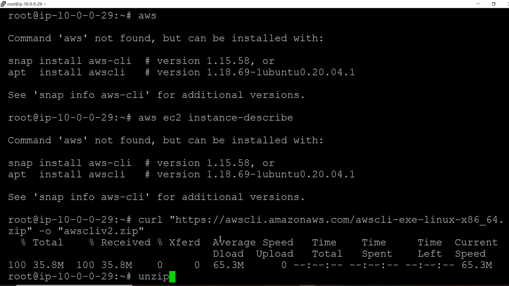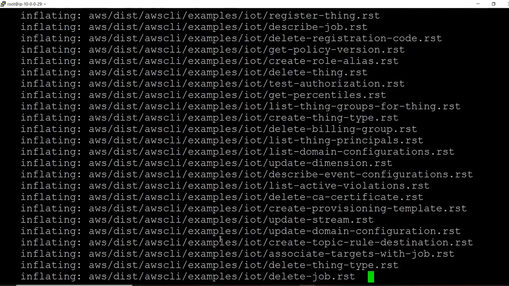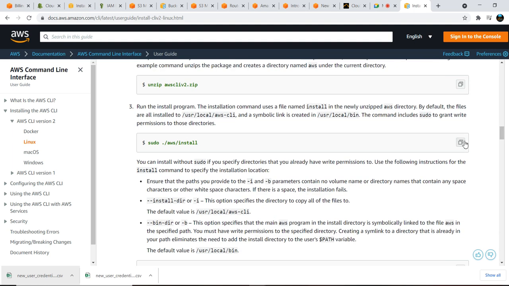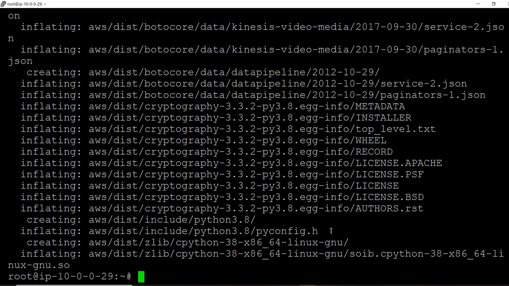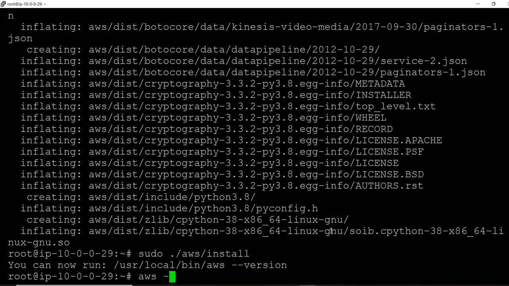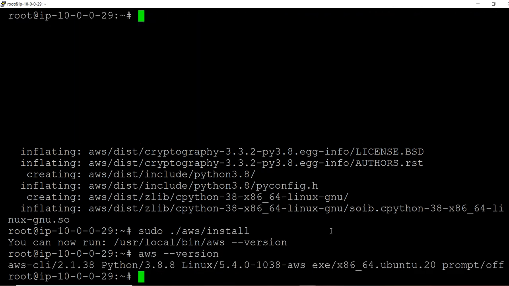Unzip the AWS CLI zip, and it is now done. Now you need to start the AWS CLI with this command. Now you can verify the AWS version. Now it has given the AWS version.